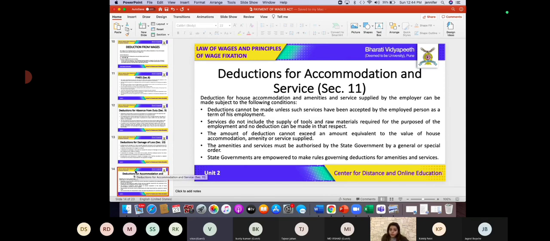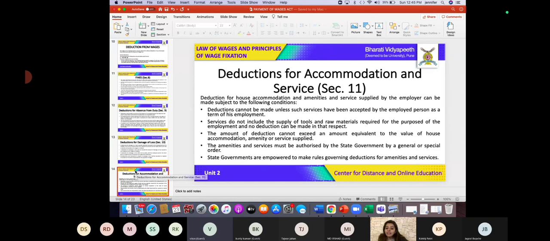So first and foremost, for deductions, it is very important that these services are accepted by the employee, right? If these services of house accommodation are not accepted, then can the employer impose deductions on employees? No, ma'am. No, because the services are not taken by the employees.